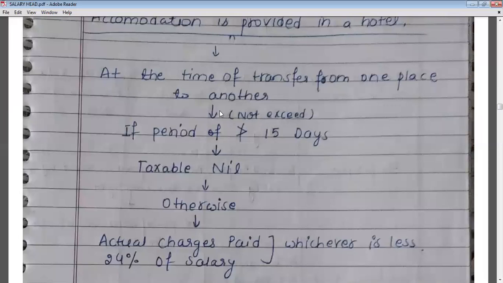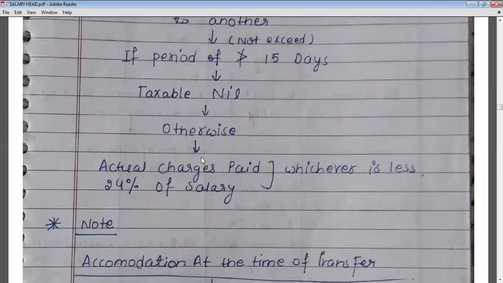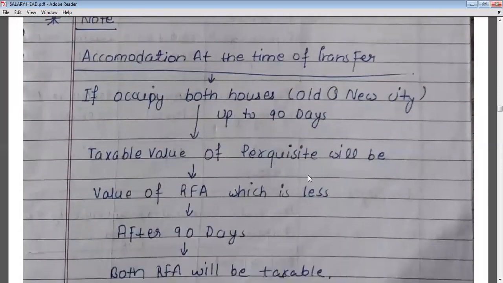Otherwise, if the period of stay exceeds 15 days, then in that case the actual charge paid and 20% of salary. We will calculate 20% of salary and we will see what charges are paid by the employer. Whichever is less will be taxable. Okay. Next, accommodation at the time of transfer.